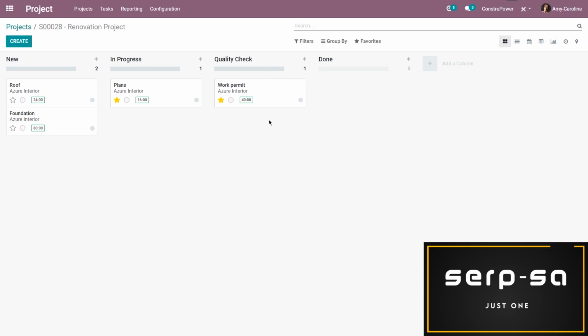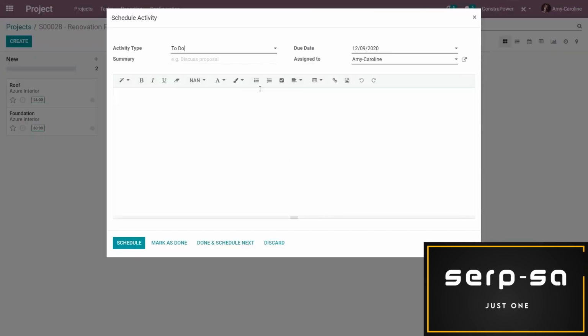And I actually want to remind myself to do that. So I'm going to schedule an activity, and I can do that by clicking on the clock and clicking on Schedule Activity.